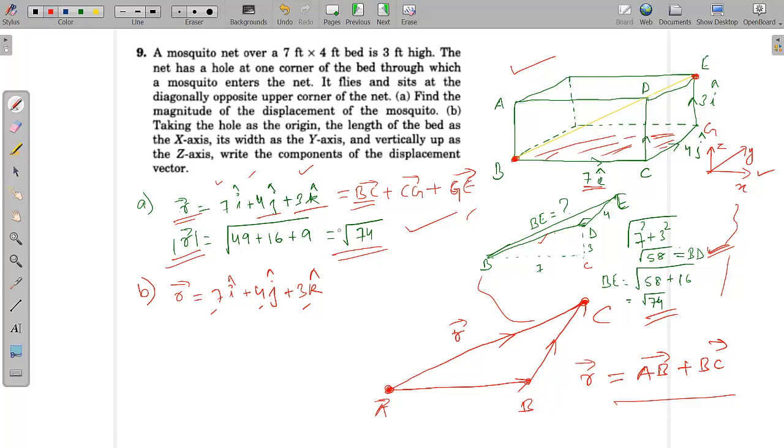Now the second question is taking the hole as the origin. So this is asking us to take the hole as the origin, which we have already done: the length of the bed as the x-axis, its width as the y-axis, and vertically up as the z-axis. Write the components of the displacement vector. We have already written them: 7 i cap, 4 j cap, and 3 k cap. So components are 7 in the x direction, 4 in the y direction, and 3 in the z direction. Is it okay? Yeah, fine.